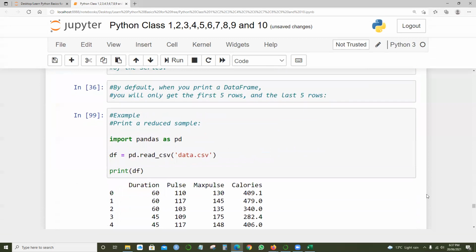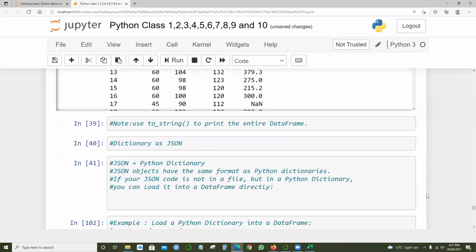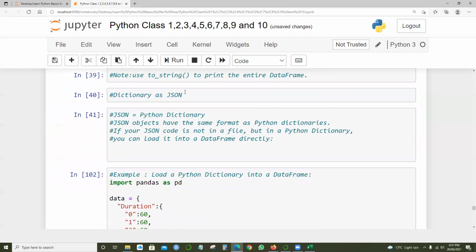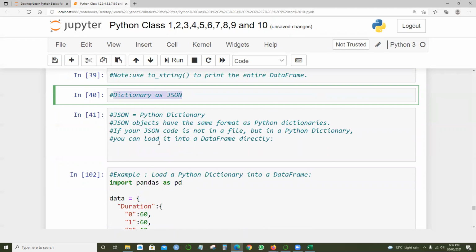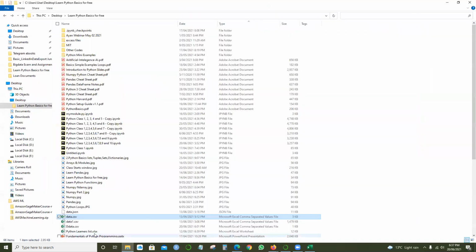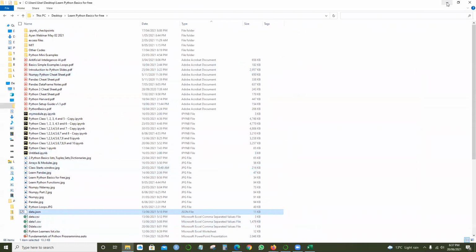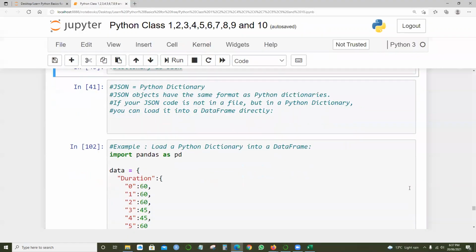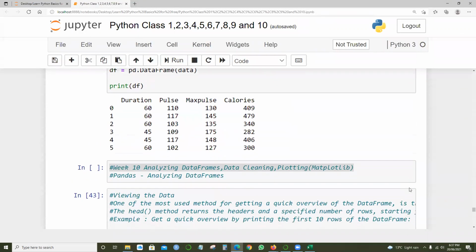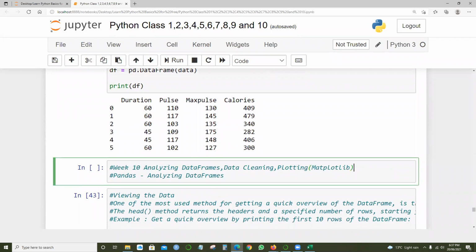We also had a small discussion of the JSON files, how to read a JSON file. There was a data.json file, and we discussed reading the information in that JSON file.